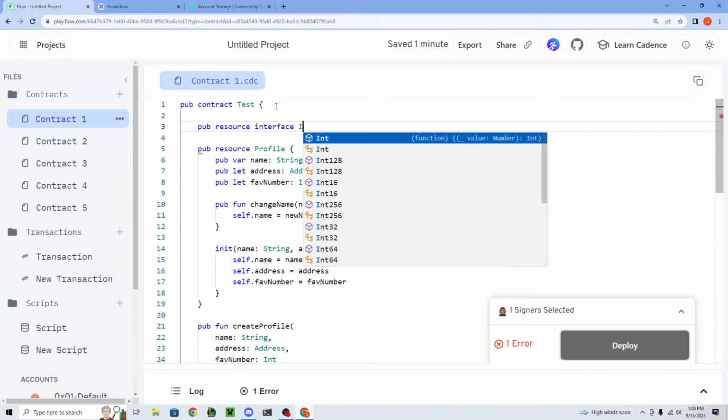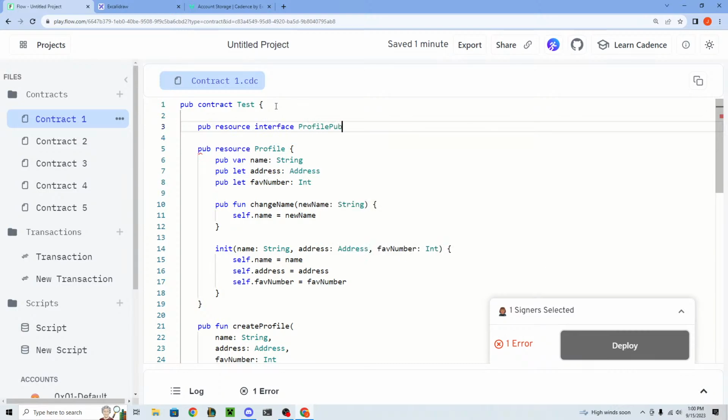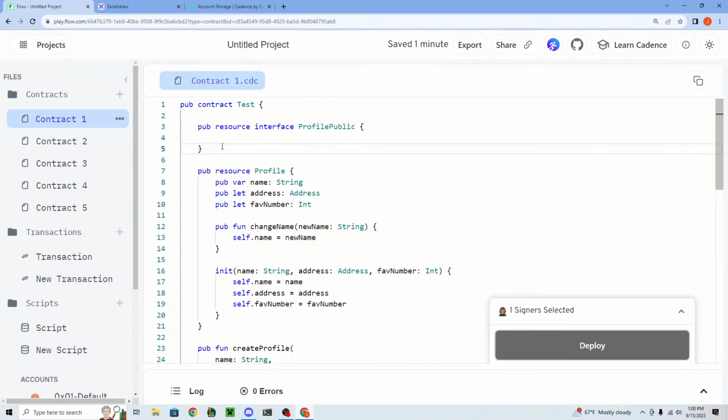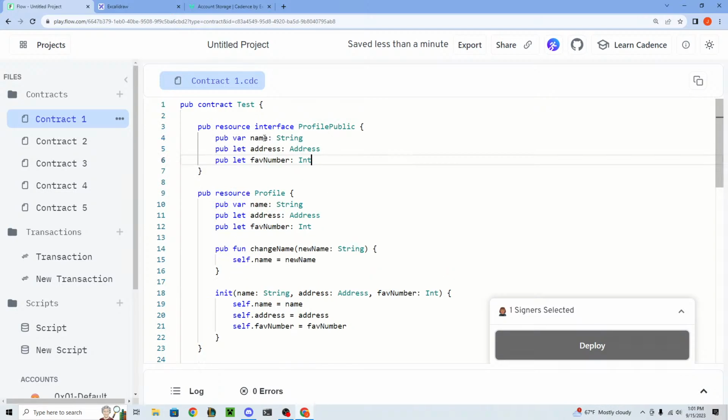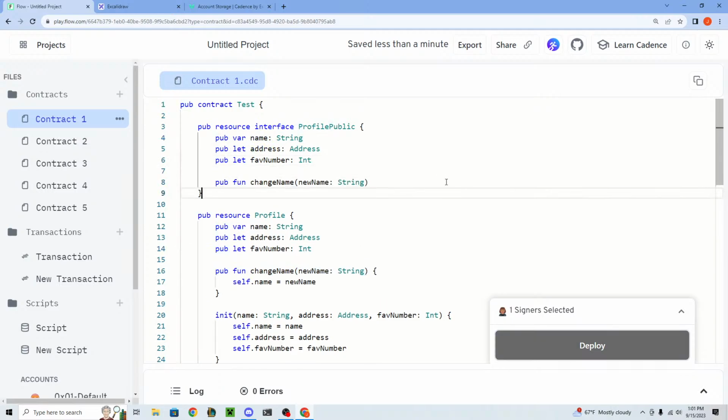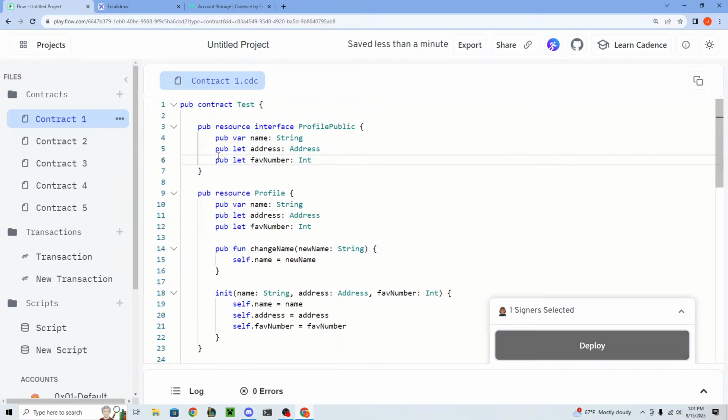So let's make an interface called profile public, and we're going to include everything in here that should only be public, which should just be the variables. So we're not going to include the function like this. Not going to include the function because we don't want the public to be able to call this. So we're only going to include these three. And we can implement the profile public on the profile resource, just include these things, right?